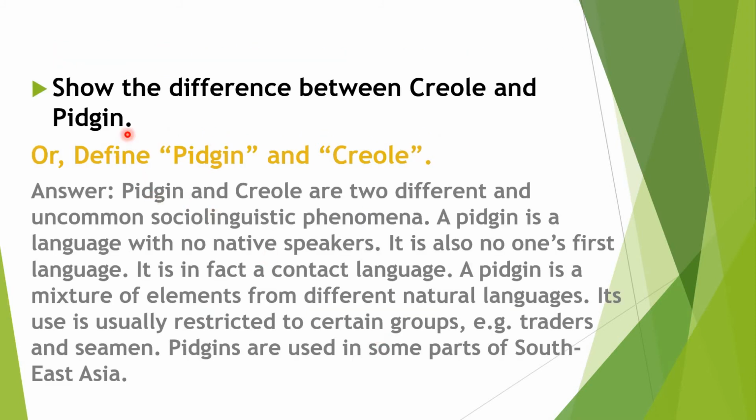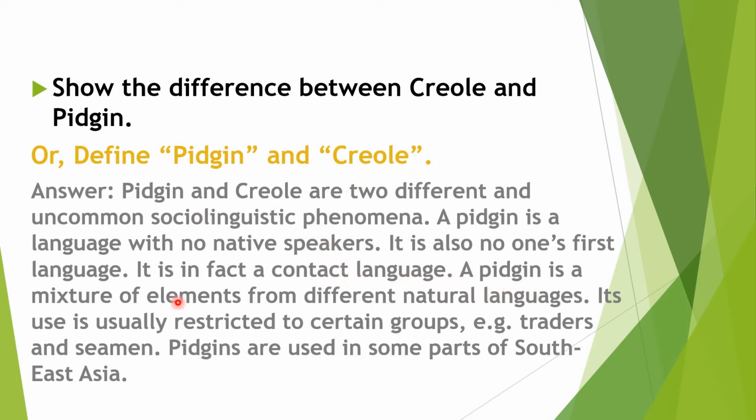The first question is a short question. Show the difference between Creole and Pidgin. Or the question may be asked in a different way: define Pidgin and Creole. The answer is, Pidgin and Creole are two different uncommon sociolinguistic phenomena. A Pidgin is a language with no native speaker. That means the Pidgin has no native speaker like Bangla, English, Hindi, etc. It is also no one's first language. It is in fact a contact language. Contact language means the Pidgin is meant for communication only.